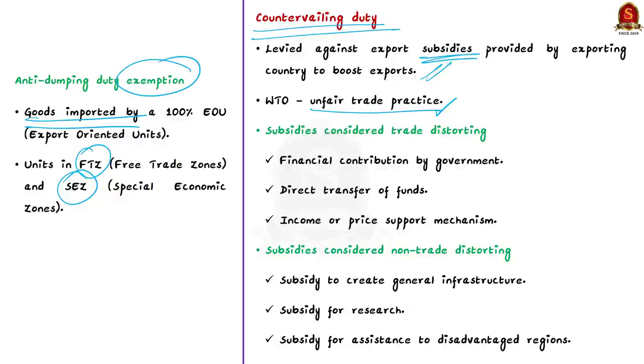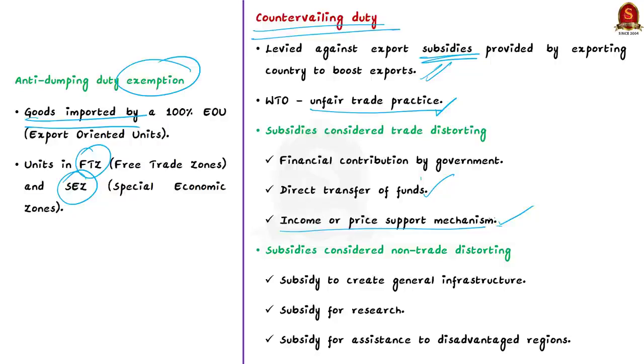So that is why we need to see what constitutes a subsidy under the anti-subsidy countervailing duty. See, if there is a financial contribution by the government or by a public body within the exporting nation, then this will attract countervailing duty. And then when there is direct transfer of funds, then also countervailing duty can be imposed. And finally, if the government of the exporting nation maintains any form of income or price support which operates directly or indirectly to increase export of any article from its territory, then this will also attract countervailing duty.